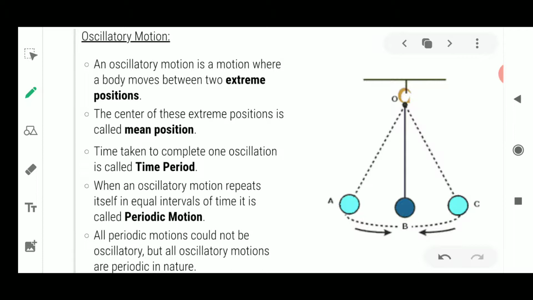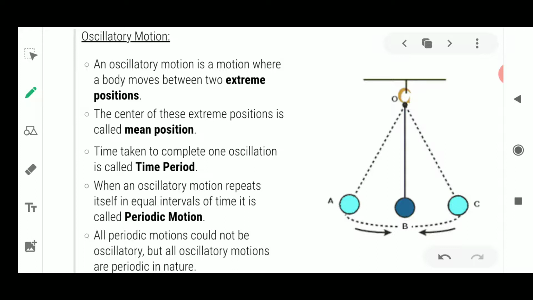Okay, now what is this oscillatory motion or oscillation? Oscillatory motion is a motion which is also known as a periodic motion. Why is it called a periodic motion? Because the pendulum is moving from one position to another position and again it is coming back to its original position. When the object is moving in such a way that once it crosses a point, after a regular interval it is crossing the B point again at the same time, this is known as a periodic motion, or also oscillatory motion.